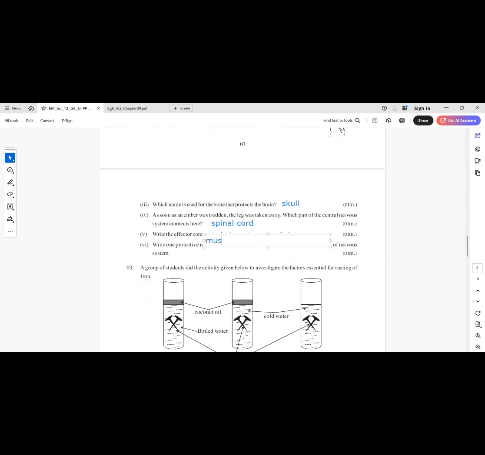Muscles of the leg. Write one protective measure which should be followed by us for the protection of nervous system. Maintain a balanced nutrition from childhood.